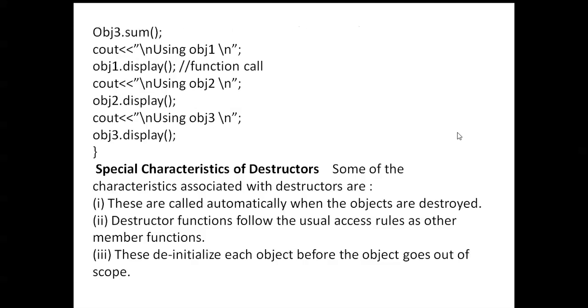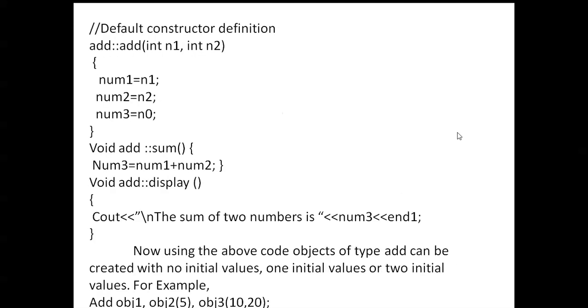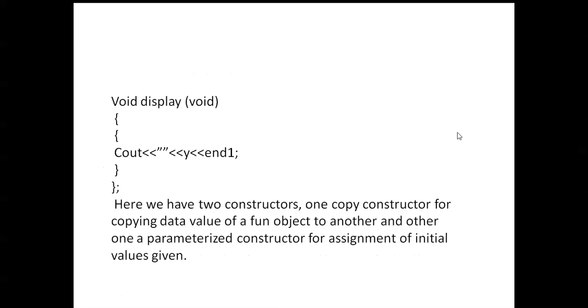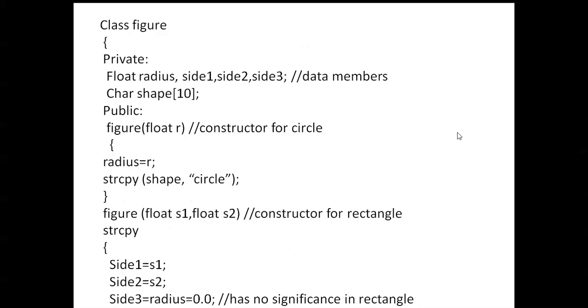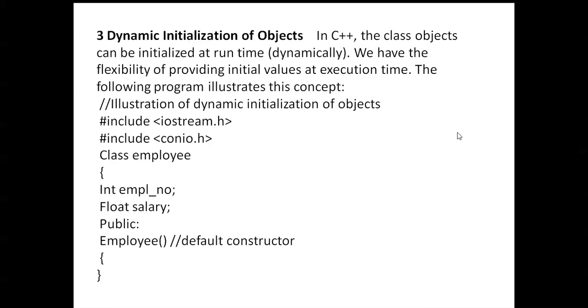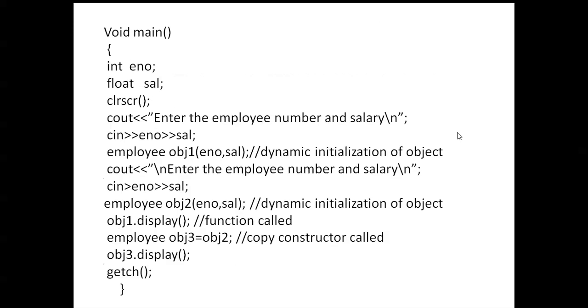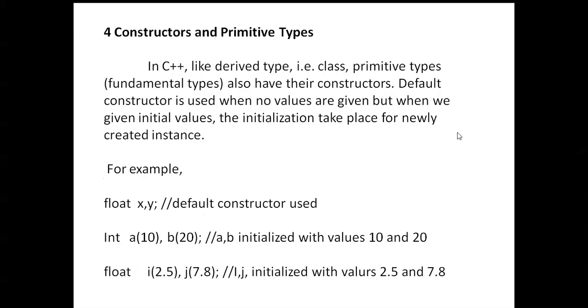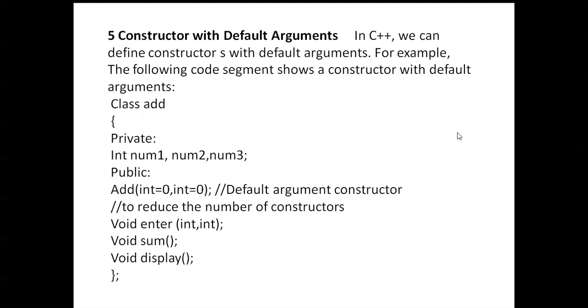Next, here you can see the types of constructors. What is the first one? Overloaded constructor. Next, copy constructor, dynamic constructor, and what is called a default constructor. Four types of constructors are there.